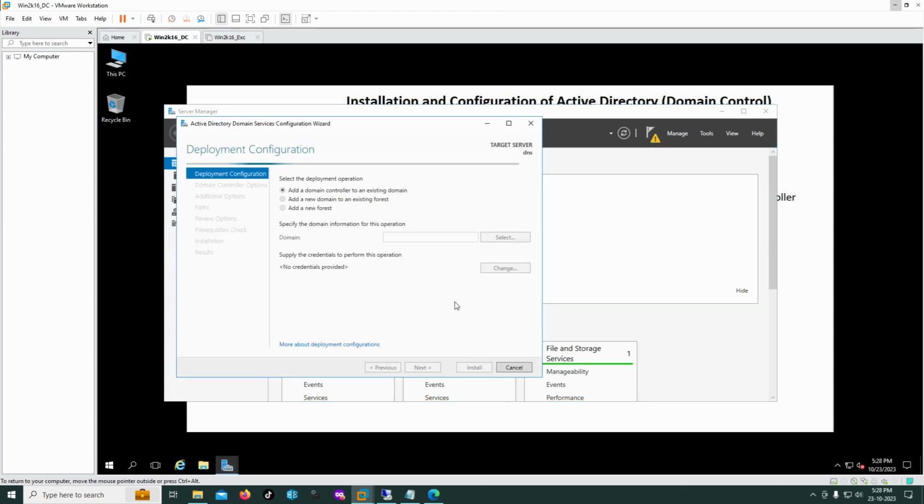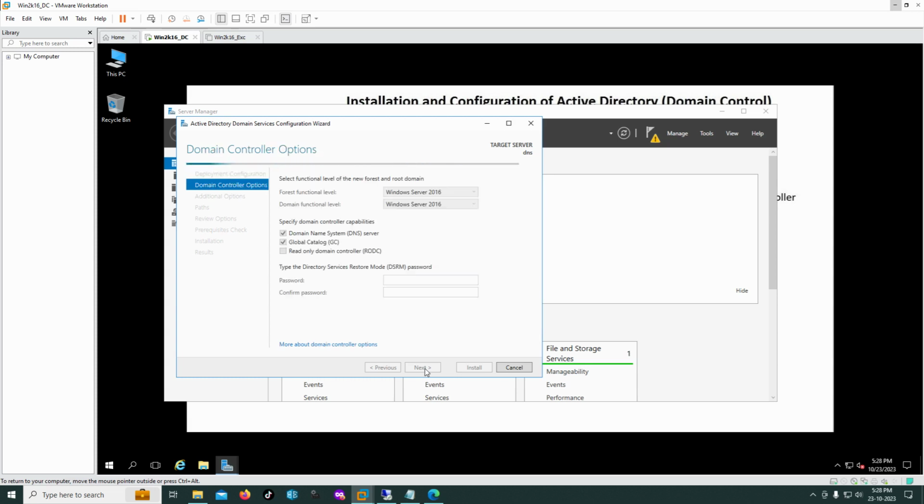Click. This server will be the first server. Select add a new forest and assign the name digitalhub.com. Next, type the Directory Services Restore Mode DSRM password. It is very important for restoring the Active Directory, so you have to keep this in a safe place.